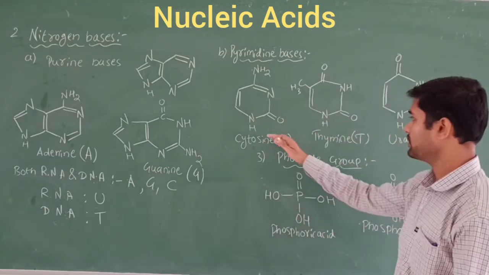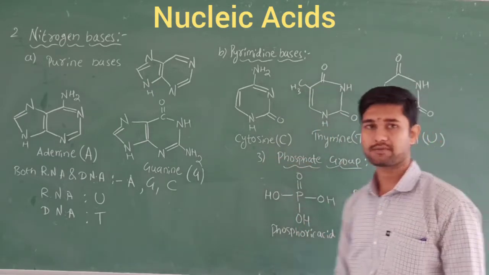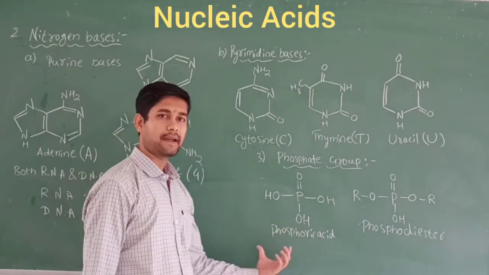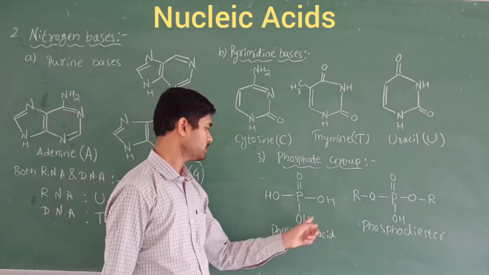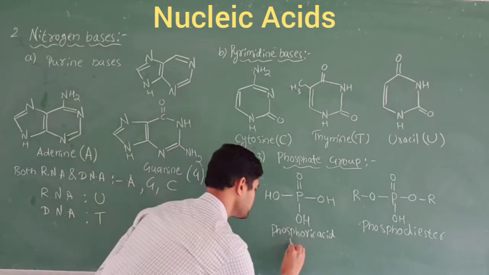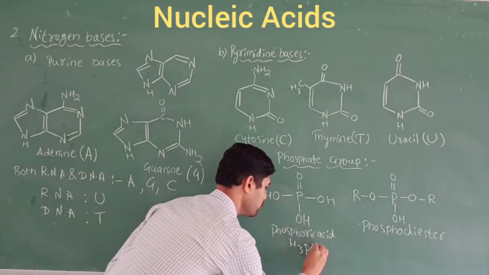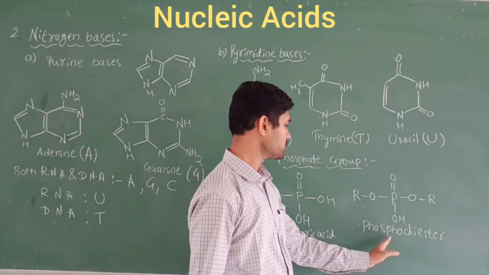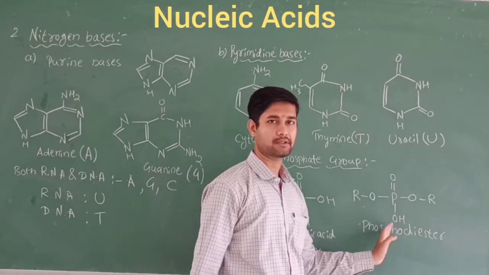Coming to this, the last one is the phosphate group. Phosphate group means one containing phosphoric acid, H3PO4, with 4 oxygens. Its name is phosphoric acid, and one more component containing the phosphodiester will be there.